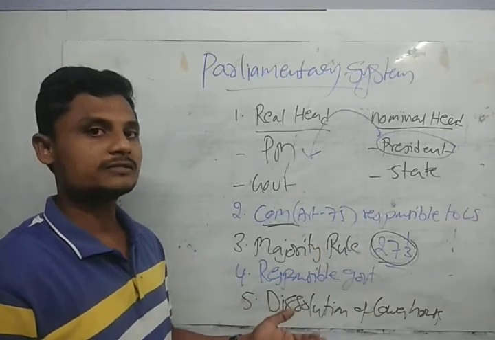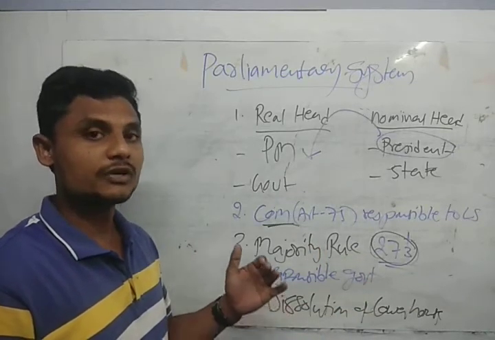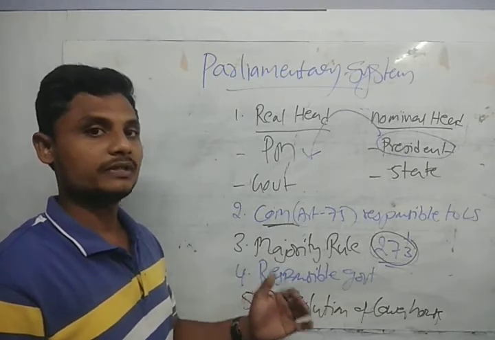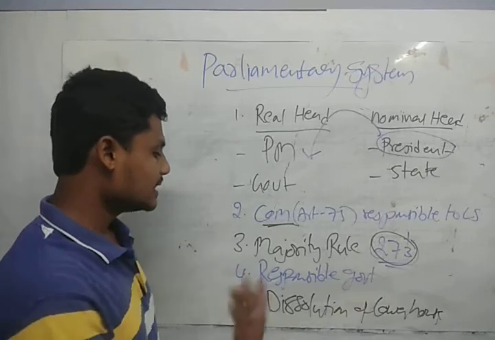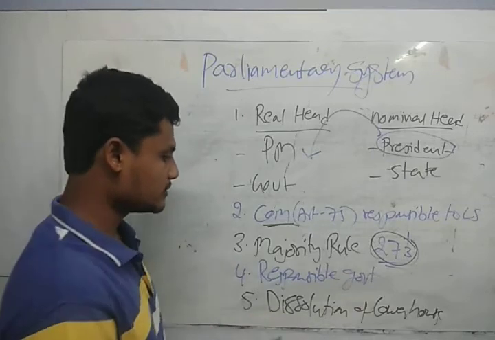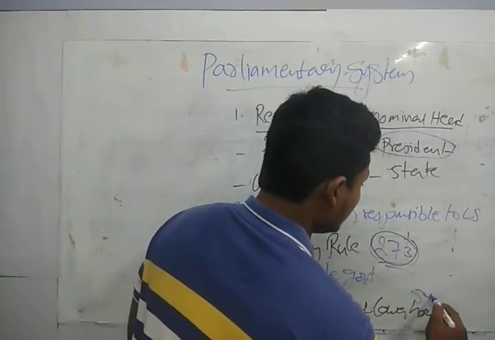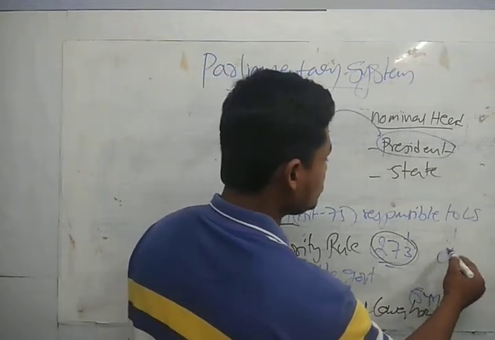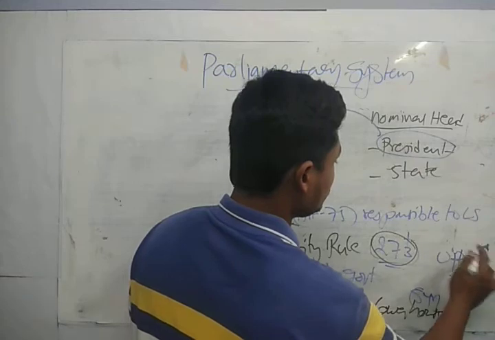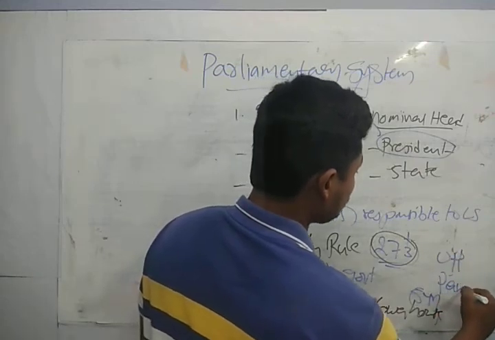If they feel that they are not doing well, they vote for some other government, and that government will come into existence, guys. Okay, so like that, there is the dissolution of the lower house every 5 years, whereas the Rajya Sabha, that is the upper house, is the permanent house, guys.